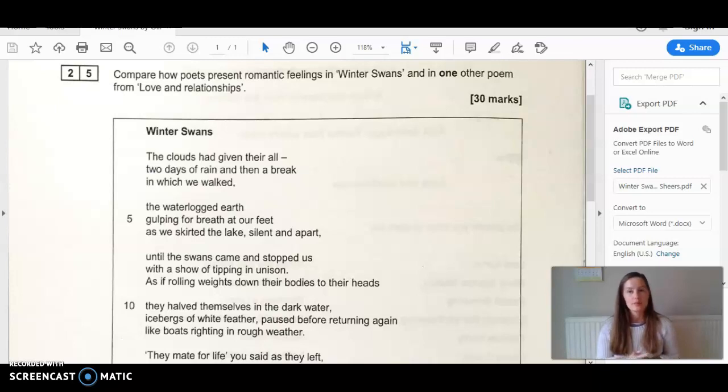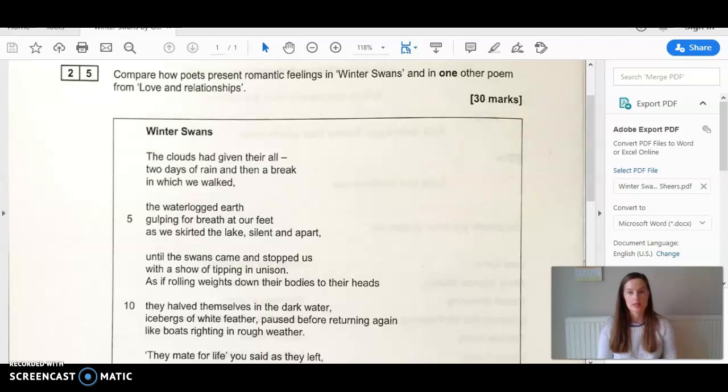The way that you plan is generally down to preference. Some things do need to be the same, but in terms of what goes down on paper, how it goes down on paper, that is very much up to you. Some people like to use bullet points, some people like to use tables, some people prefer to use spider diagrams. So long as you're getting the right things down, it doesn't matter how they go onto paper.